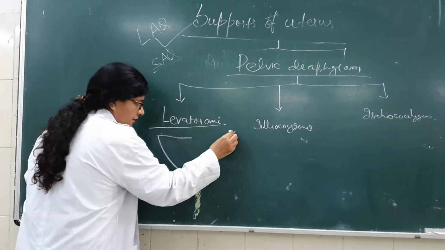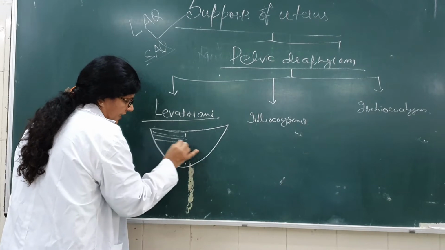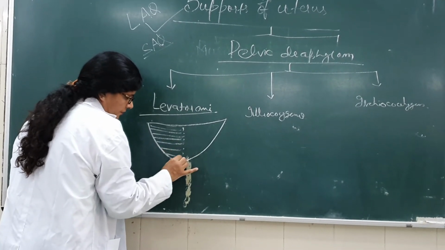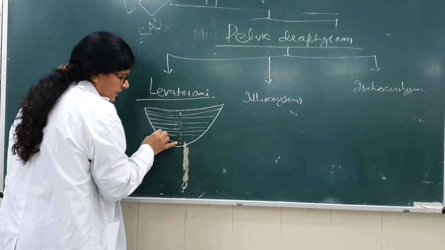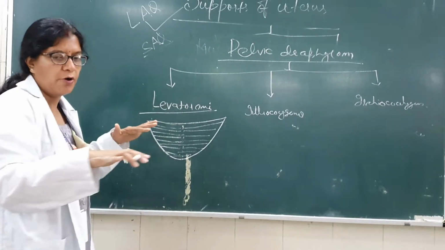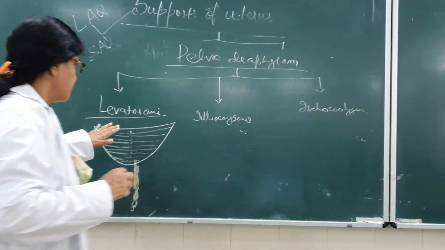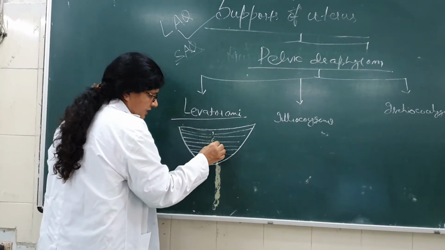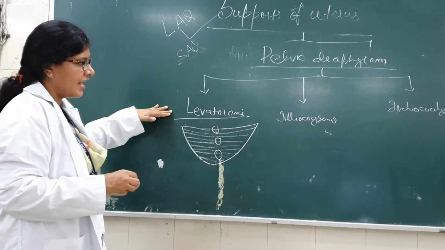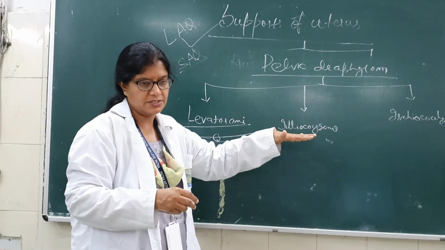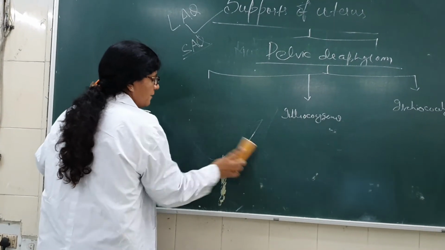From here it goes on both sides and forms a muscular tendon. Both sides of muscle meet in the midline, forming a sheet-like structure, and various organs are in this pelvic diaphragm. So levator ani, iliococcygeus and ischiococcygeus are the three important muscles which form the pelvic diaphragm.